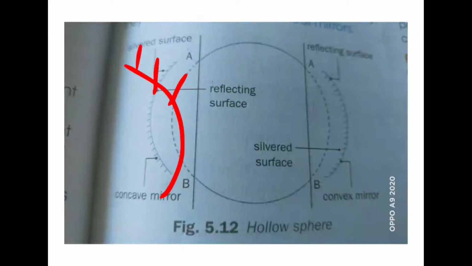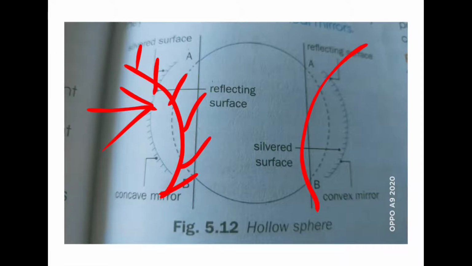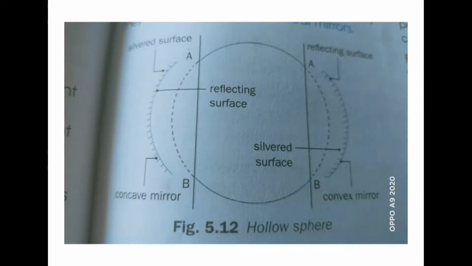If the coating is from outside and the reflecting surface is inside, this is called a concave mirror. And if the coating is inside and the reflecting surface is outside, then we say it is a convex mirror. So this is a convex mirror, okay, and this is a concave mirror. So, two types of spherical mirror. The difference between concave and convex is important. So this also you need to draw the diagram as well as write in your copy.